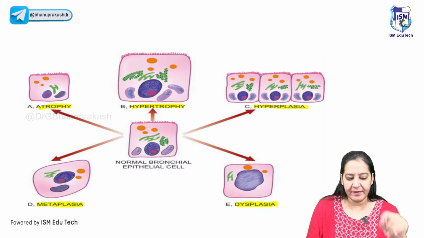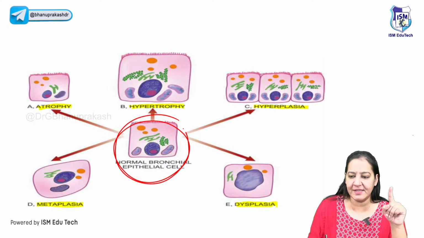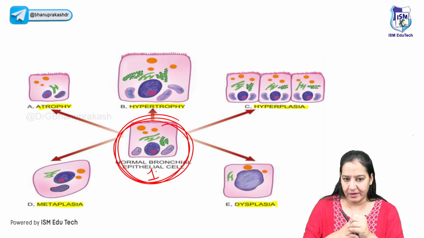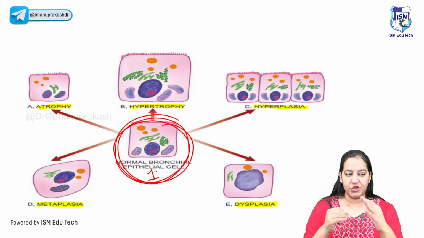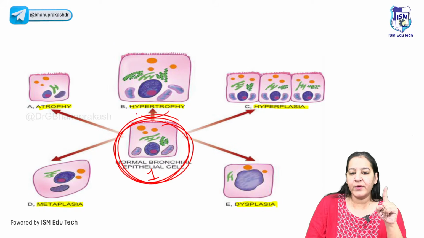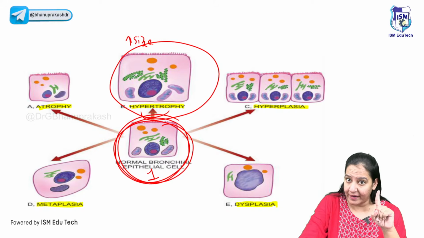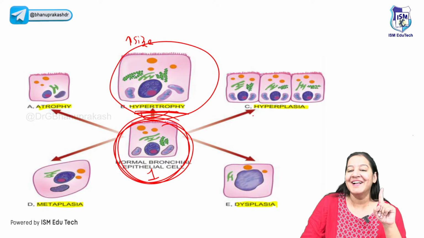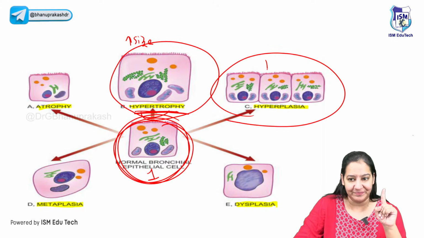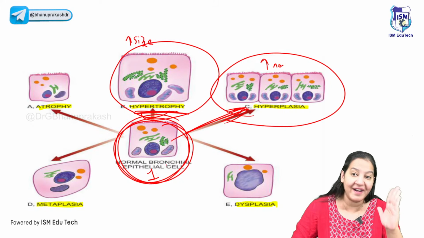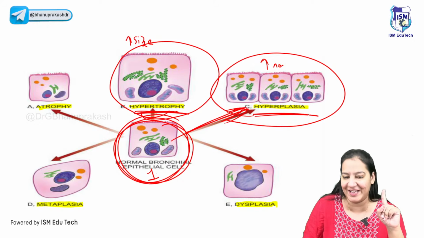You can see here I have drawn a normal cell. Can you see the size and number? I have drawn only one cell. The number is 1 and you can see the size, right? So the 5 types of adaptations are shown beautifully in this diagram. Here you can see the size of the cell is increased, but the number is still 1. So it is hypertrophy, right? Here you can see the number is increased, not the size. The size is the same as that of the normal cell, but the number instead of 1 is 3. So it's hyperplasia, right?